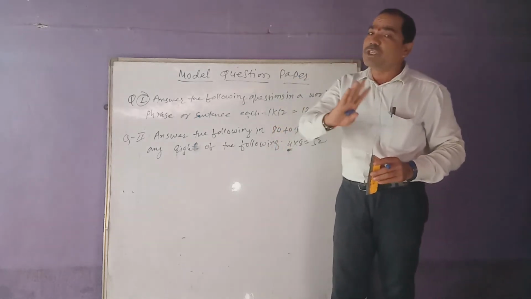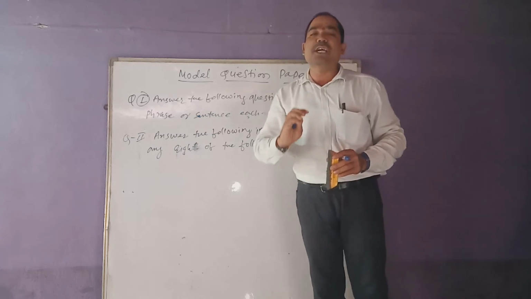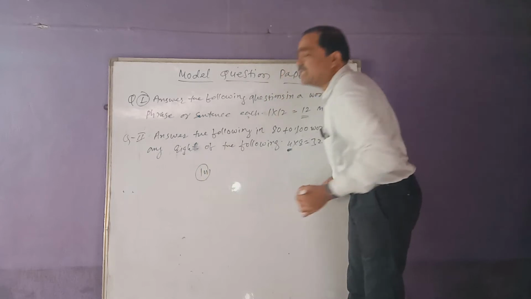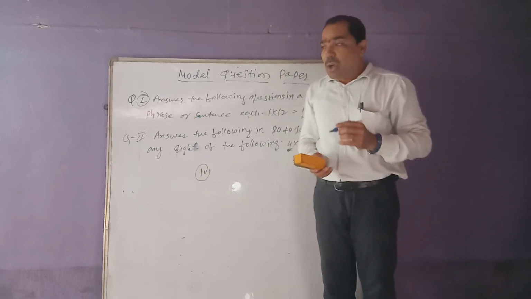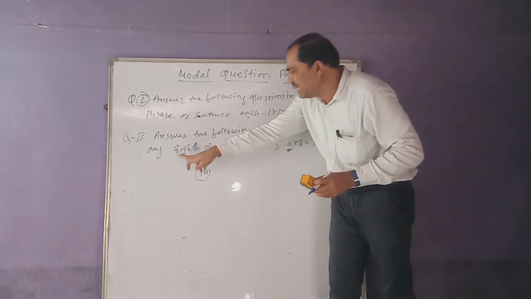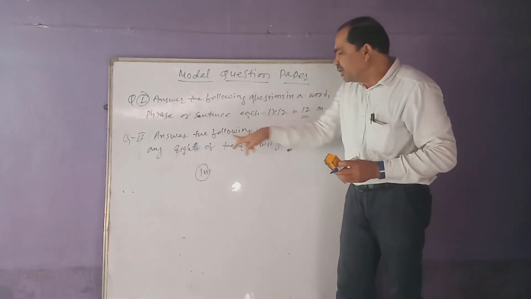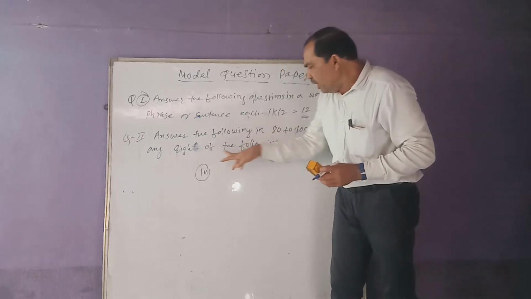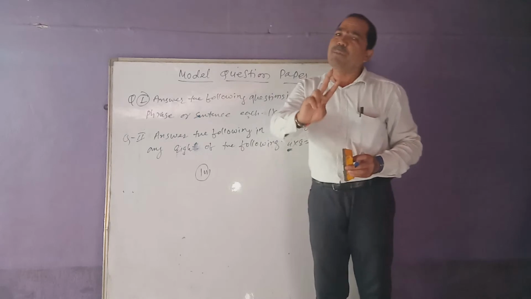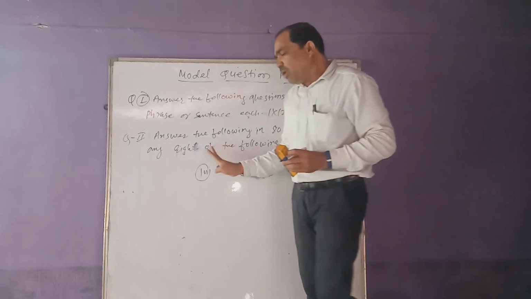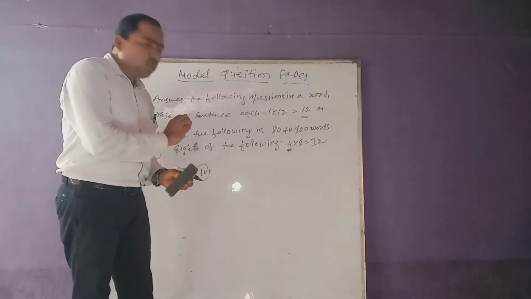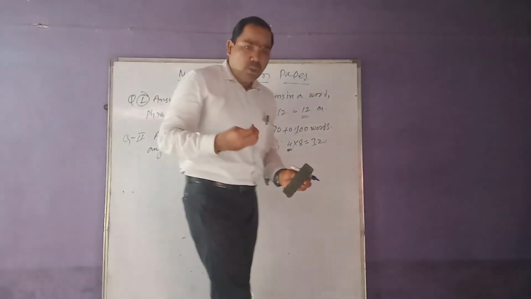Remember, my dears, including prose and poetry, there are at least 14 lessons and poems. So answer the following in 80 to 100 words, any 8 of the following, choosing at least 2 from the poetry section. And what you have to write? The answer must be written in a minimum of 6 to 7 lines.